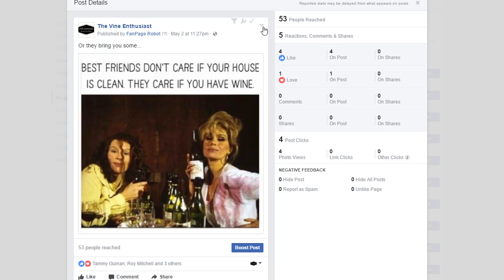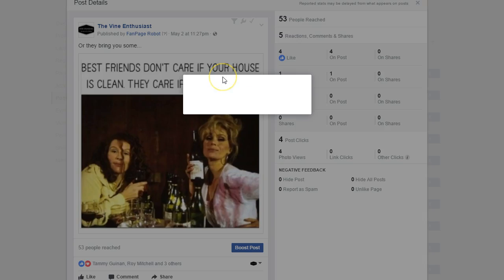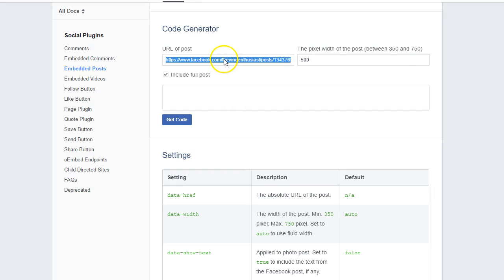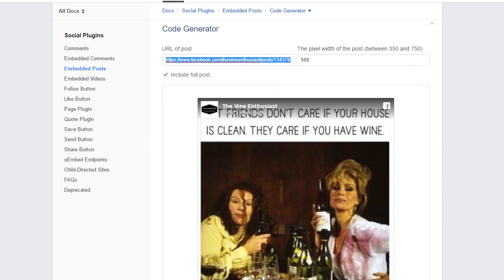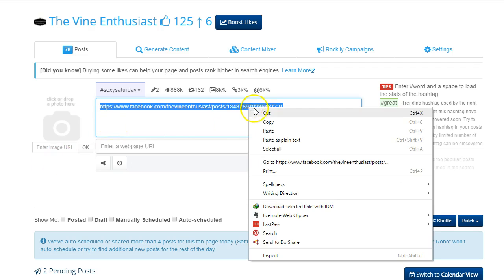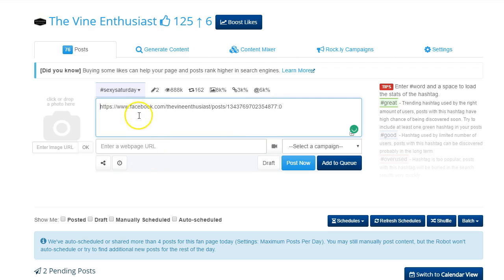So the next thing we're going to do is get this link so that we can repost it. And we're just going to do all of this completely on autopilot, which is one thing that I absolutely love. So we're going to go to Embed, and then go to Advanced Settings. We're going to get the URL of the original post. We're going to go into here, and we're going to post it up here. And then we're going to caption it.